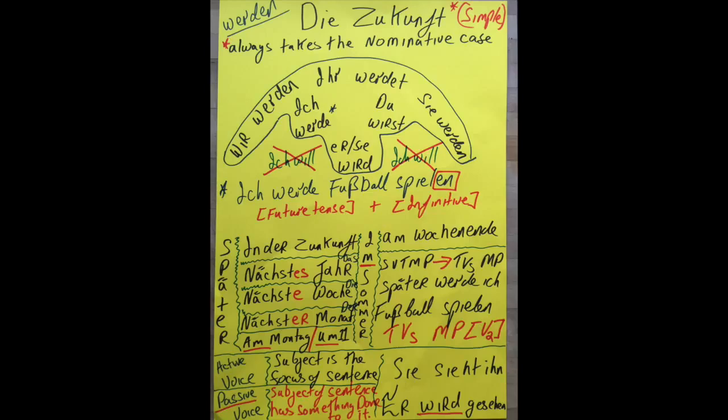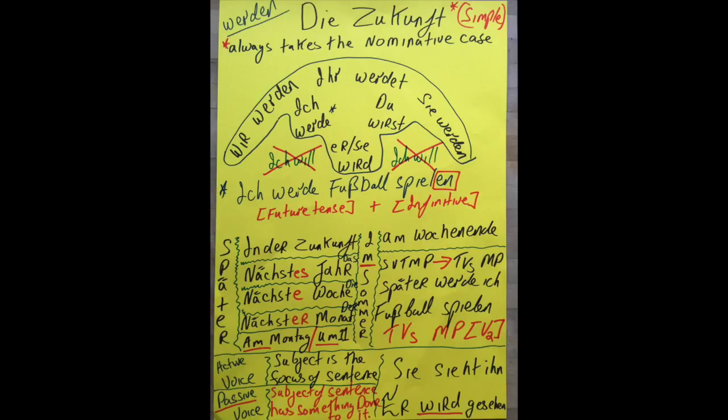Now the one thing to note is that in green I've marked with a red correction pen ich will. So ich will in German means I want. So make sure you never say ich will when you mean ich werde. So the example below is ich werde Fußball spielen. We use ich werde, the pronoun ich with werde, to form the future tense.